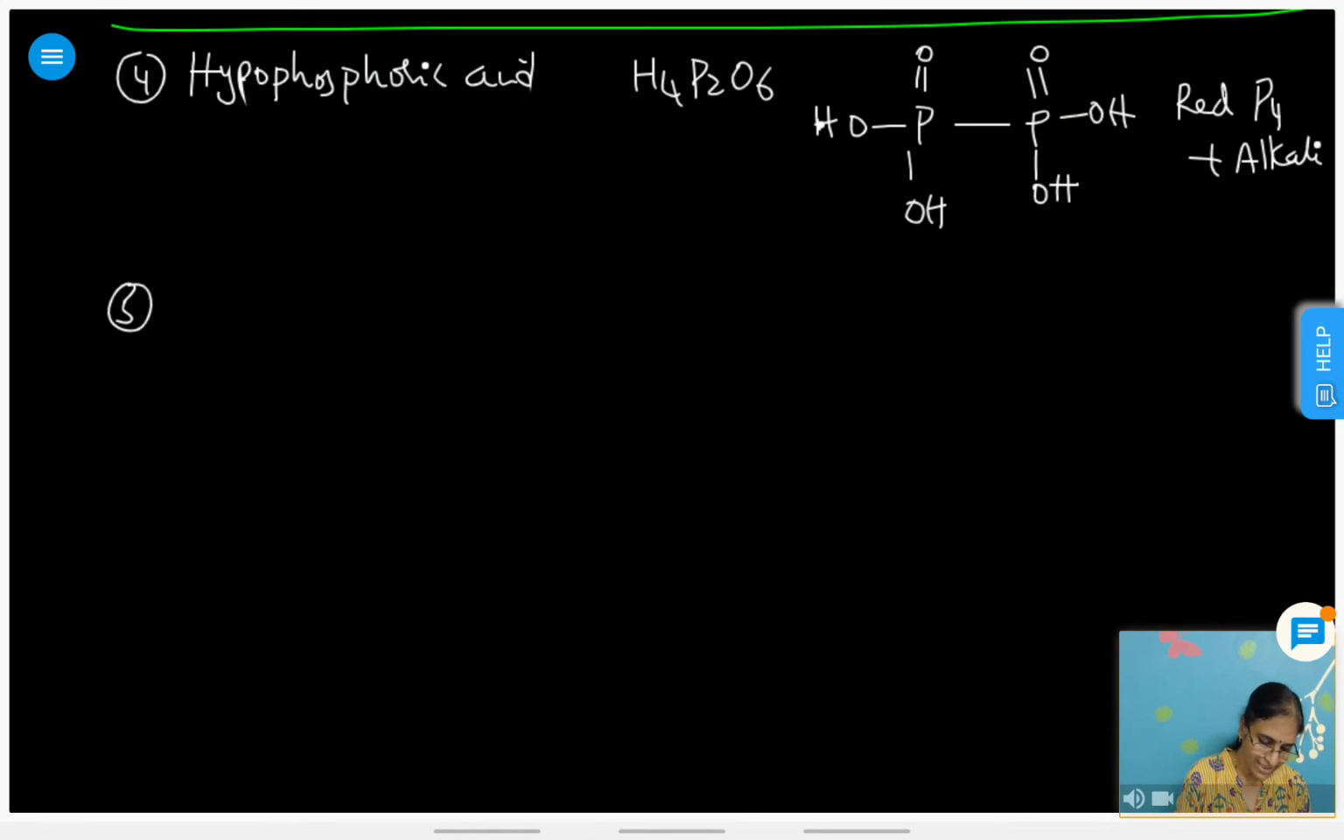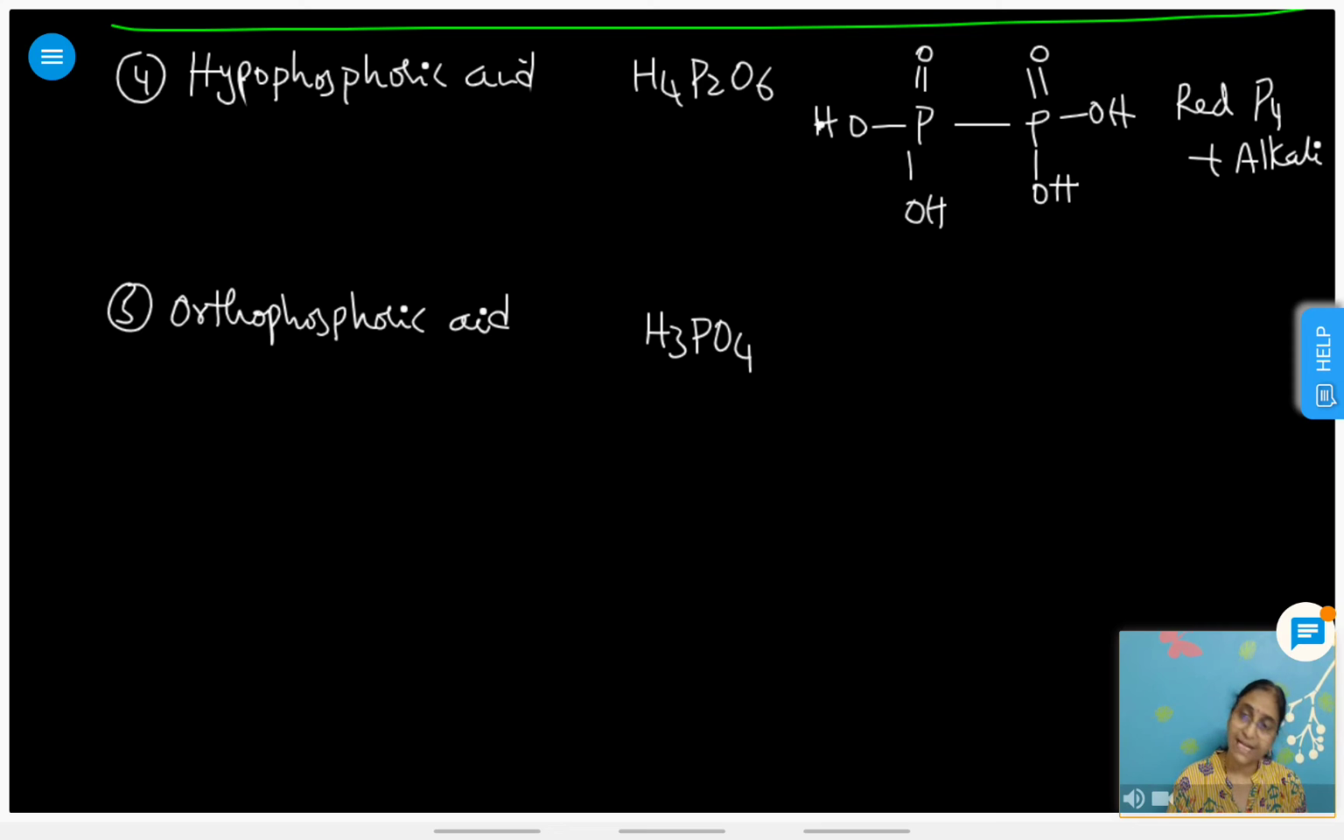The fifth one is orthophosphoric acid, or simply phosphoric acid, that is H3PO4. Tell me the structure, all of you. Phosphorus double bond O, OH and OH. It is a tribasic acid. By practice only you will get it.